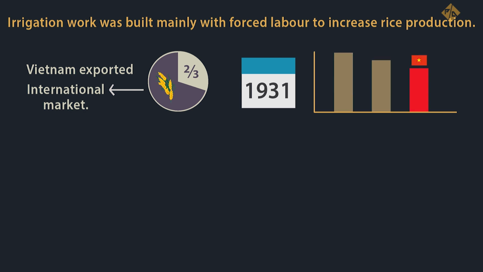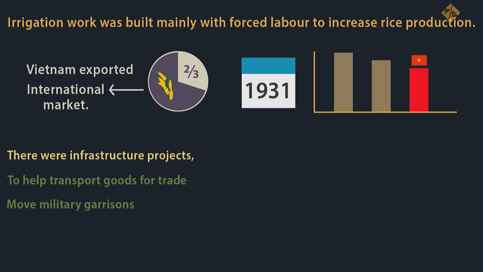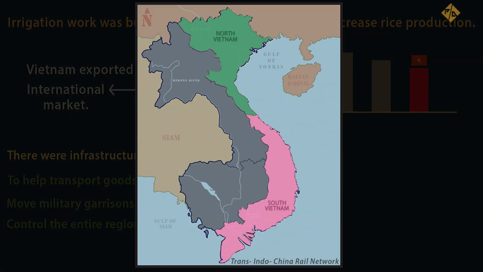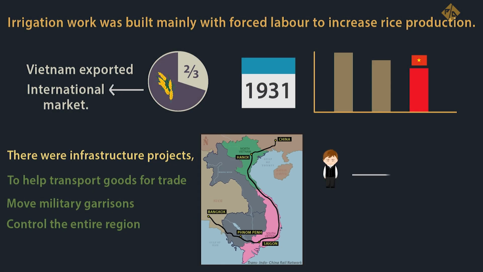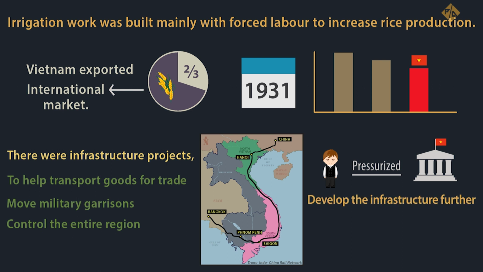Vietnam exported 2/3 of its rice production to international markets and by 1931 had become the third largest exporter of rice in the world. There were infrastructure projects to help transport goods for trade, move military garrisons, and control the entire region. A trans-Indo-China rail network would link the northern and southern parts of Vietnam and China. A second line would link Vietnam to Siam via the Cambodian capital of Phnom Penh. The French pressured the government of Vietnam to develop the infrastructure further so that they could have higher profits.